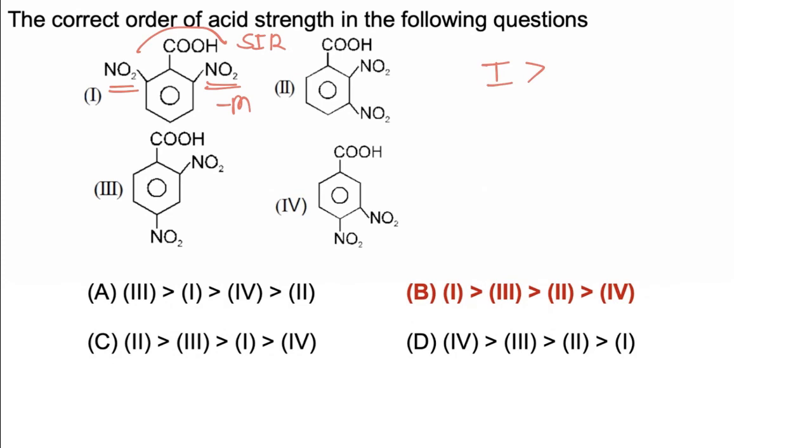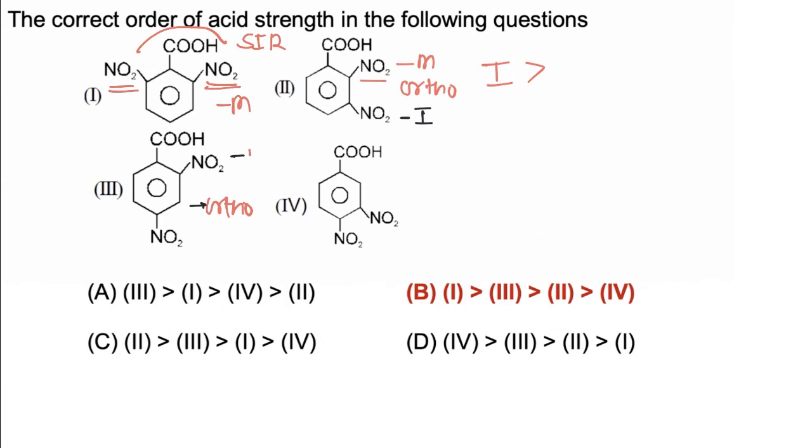Now 2 and 3 both have the ortho effect, but in the case of 2, along with the ortho effect, the -M of one NO2 situated at the ortho position and the -I of another NO2 situated at the meta position are present, while in the third case the ortho effect is present because NO2 is at the ortho position of COOH, which will increase acidic strength.